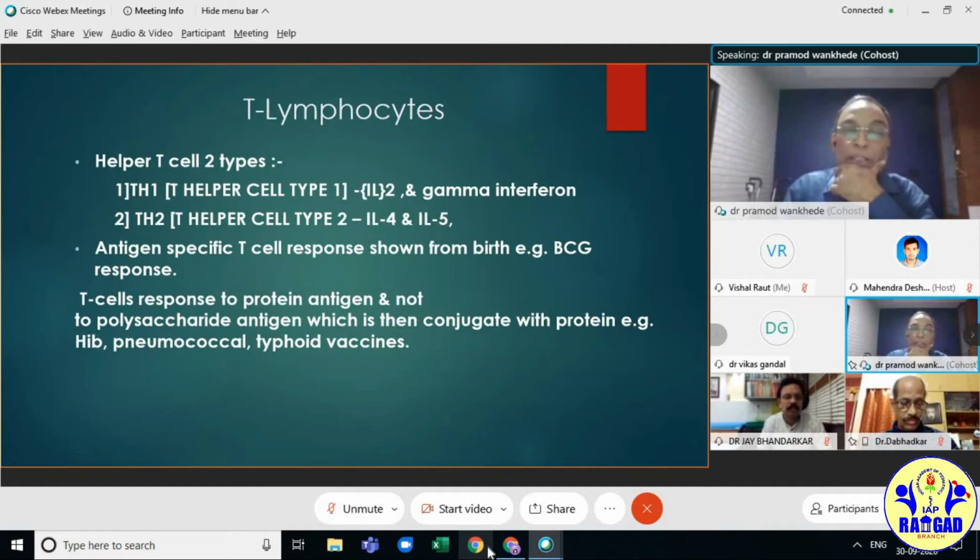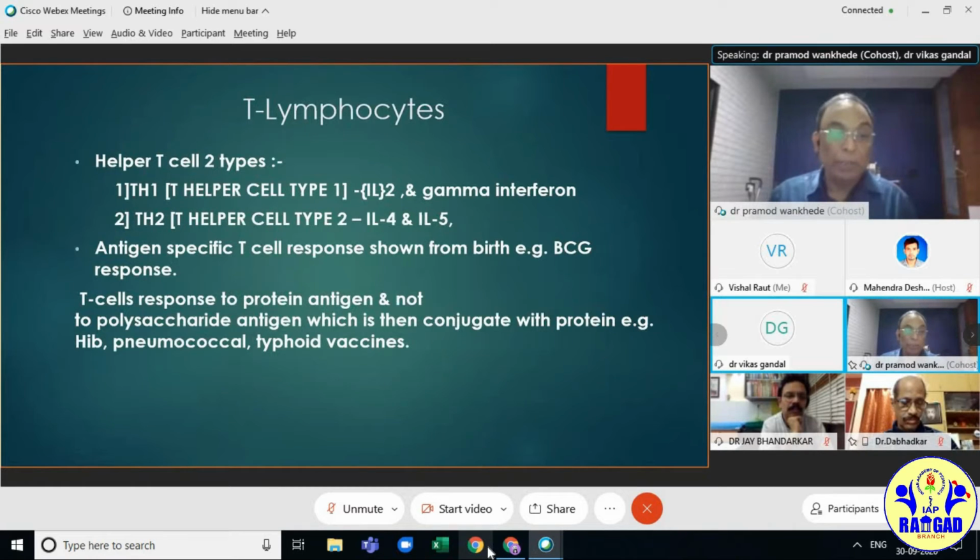Antigen-specific T cell response is shown if we give BCG at birth and we get a response after 3-4 weeks. So that is a T cell response. T cells do not respond to polysaccharide antigen. When a conjugate vaccine is used, polysaccharides are conjugated with proteins to get the response from T cells. Examples are the Hib conjugate vaccine, typhoid conjugate vaccine, etc.